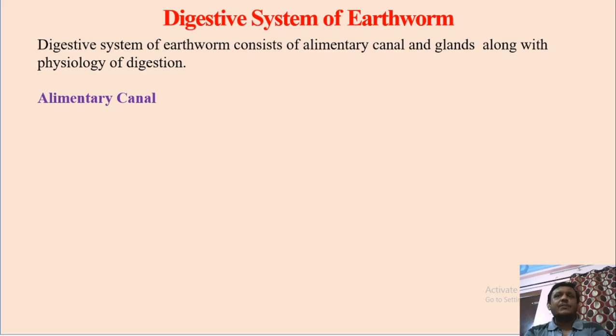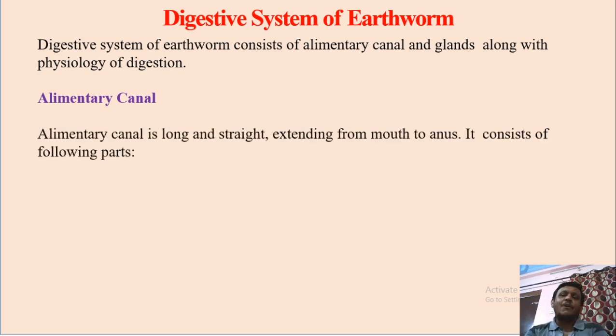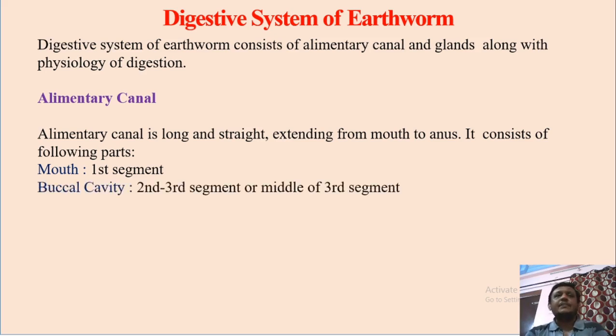The alimentary canal of earthworm is a long and straight tube-like structure which extends from mouth up to the anus. It consists of the following parts. First one is mouth, which is located in the first segment behind the prostomium. Second part is buccal cavity. Mouth is followed by buccal cavity, which is present from second segment up to the middle of the third segment.